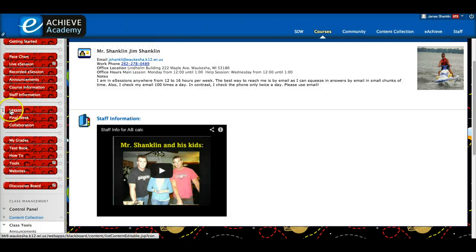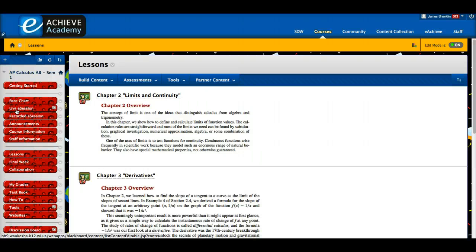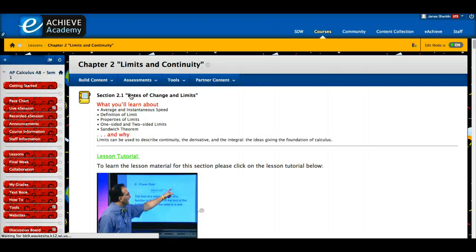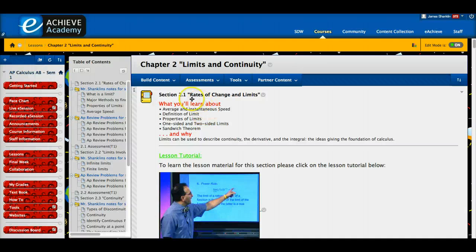All right. Now, the next button down is what's called lessons. This is the most important button because this is where the material for the year is. We're starting with chapter 2. So this week we have to do section 2.1 and 2.2. So you click on chapter 2. Okay, and here is section 2.1.